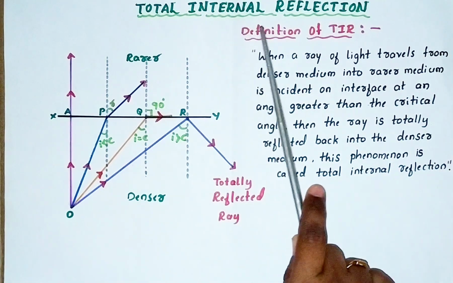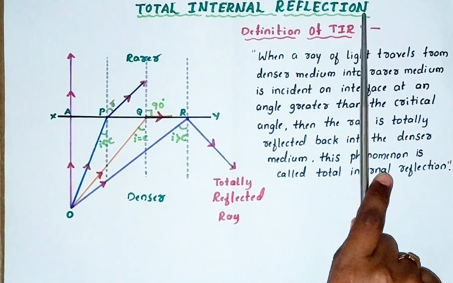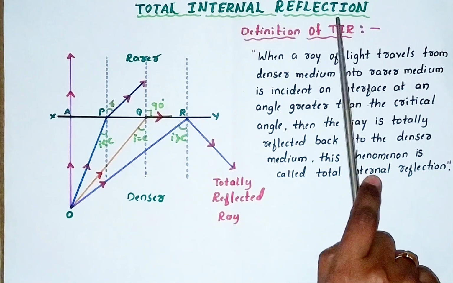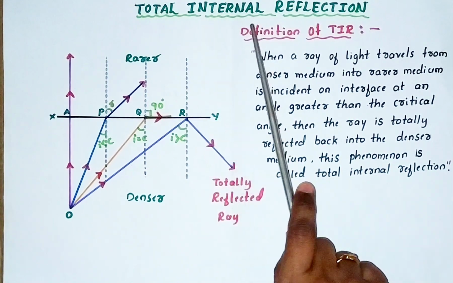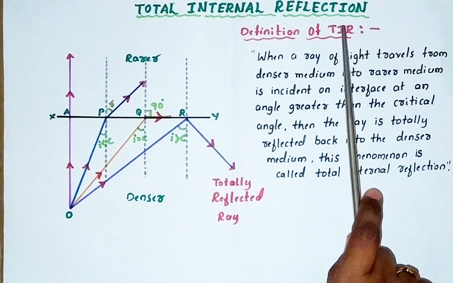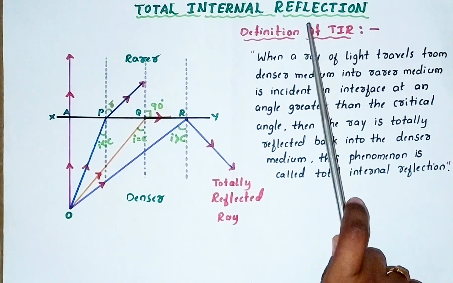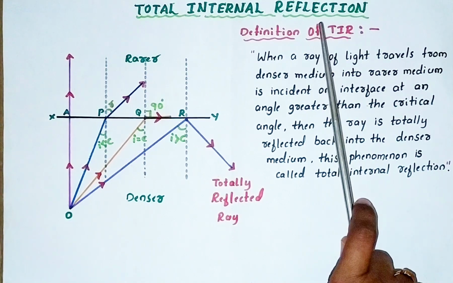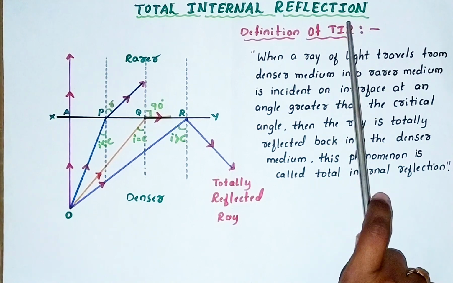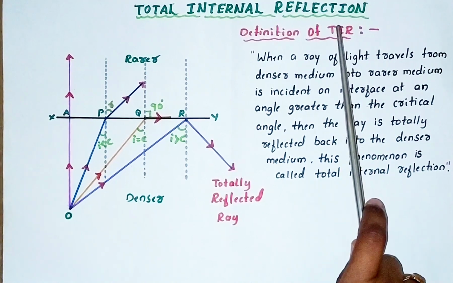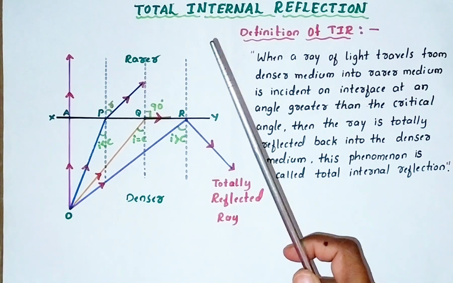You can observe the heading here, reflection, as we already studied reflection of light. But here it is total internal reflection. What is the difference between them? We already know that when a ray of light falls on a mirror, only part of the light is turning back to the same medium.